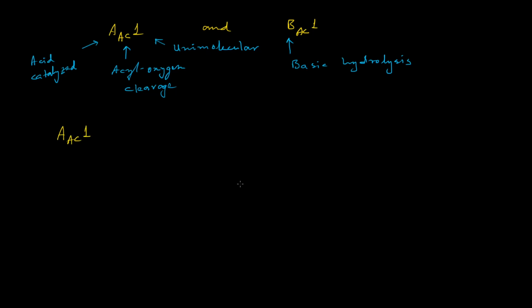So if we first consider the ASE1 mechanism, then we have to consider the famous example of methyl mesitoate hydrolysis. So the methyl mesitoate is this compound, which is basically the methyl ester of mesitoic acid. Its name is methyl mesitoate.